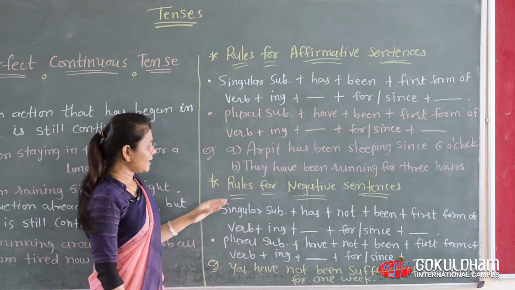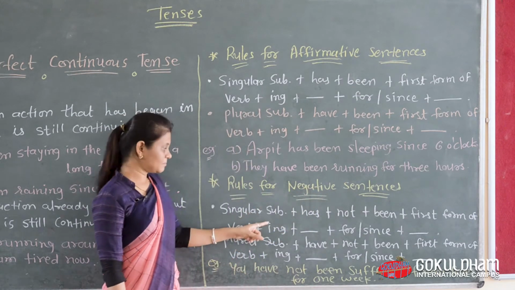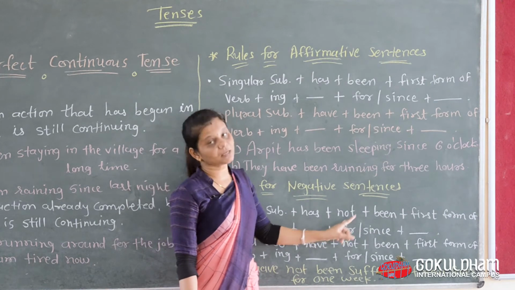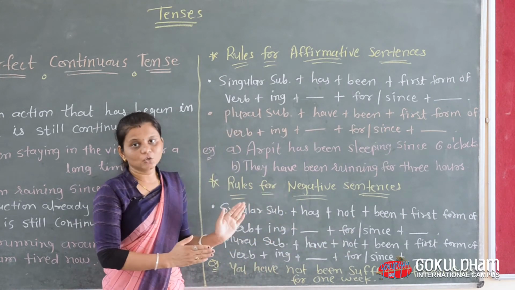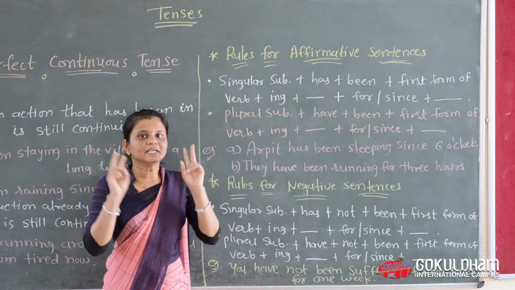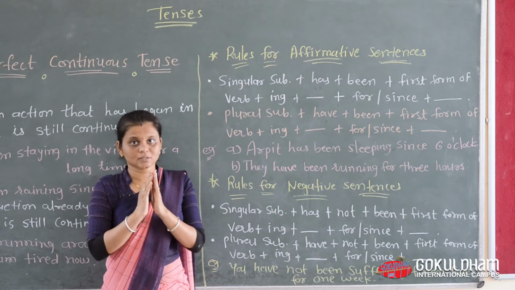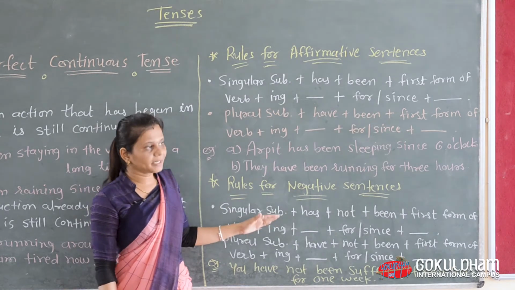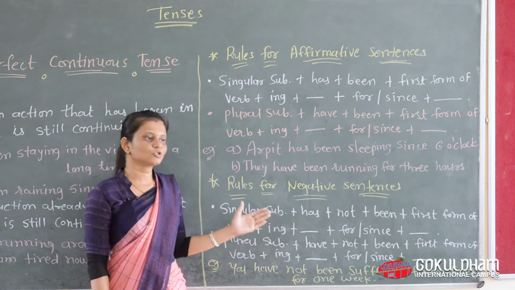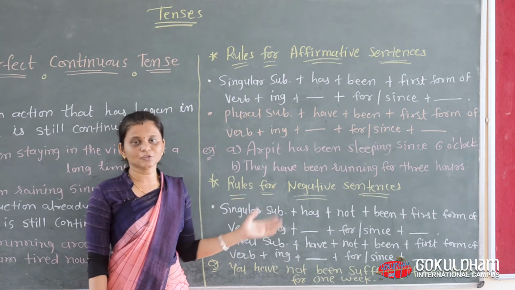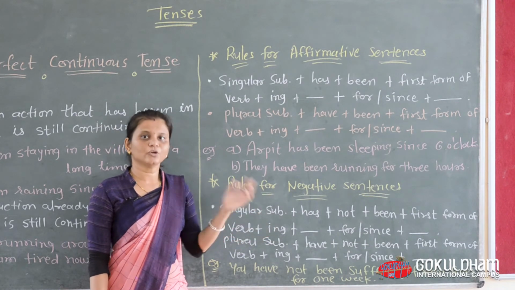Okay, now go ahead. Rules for negative sentences. Singular subject plus has plus not. So has or have, then we use not. It means between has/have and been we use not. This is very important because most students get confused at this point about where to put not when making a negative.